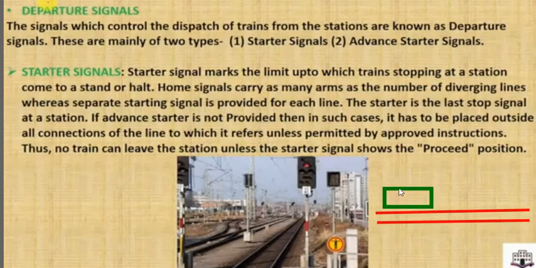For example, suppose this is the platform. This green color is the platform, and this is the railway line. The train will move in this particular direction.